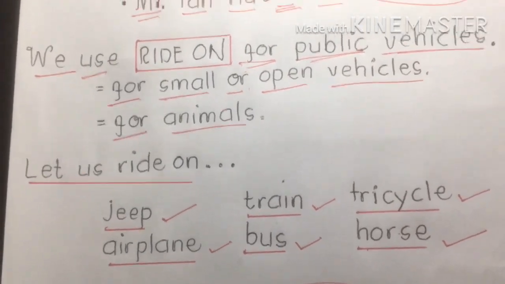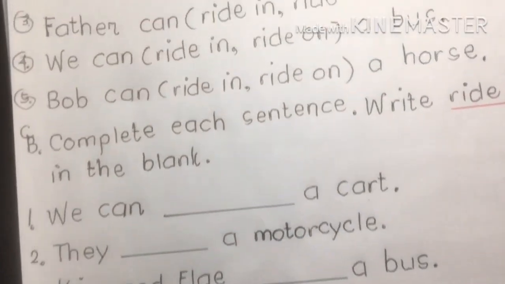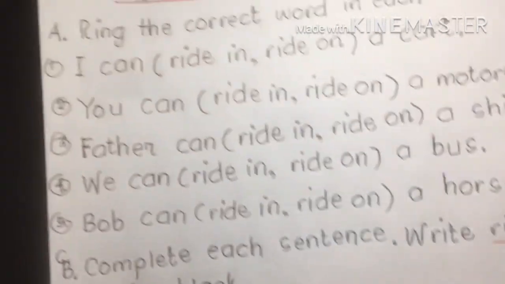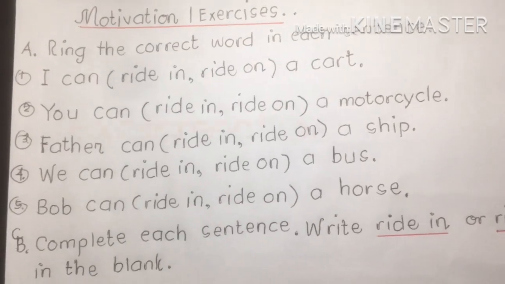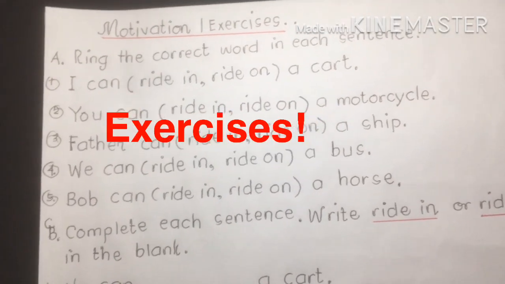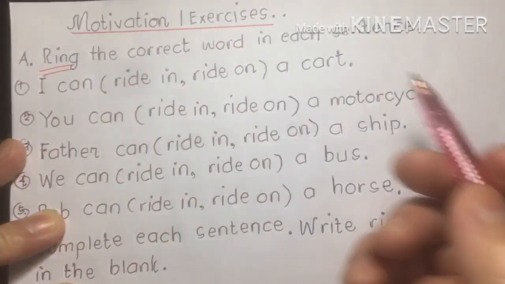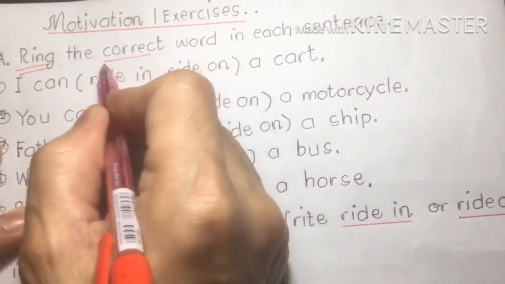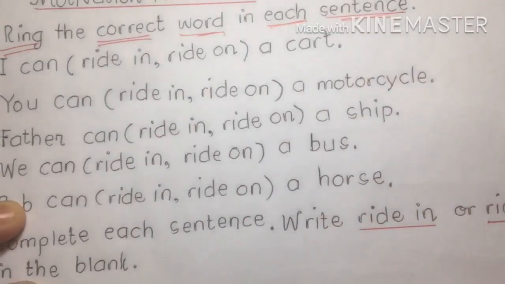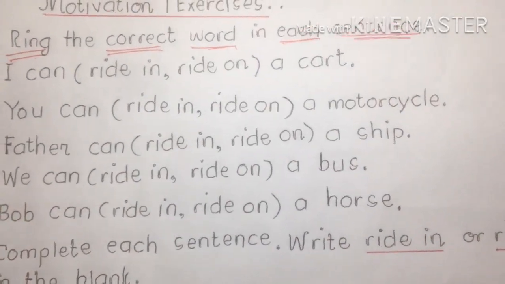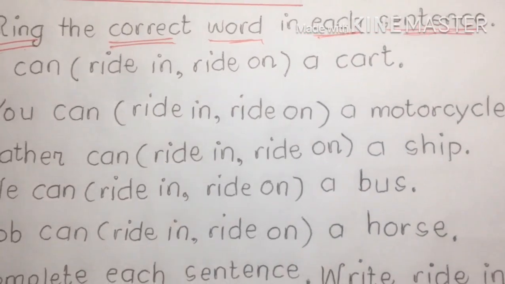Next, we are going to proceed to our motivation and exercises, my dear viewers. Please watch the video till the end. Okay, get one whole sheet of paper, class. We have a motivation and exercises. Part 1 or A, this direction says we're going to ring the correct word in each sentence, using ride in and ride on, of course. Okay, number 1.